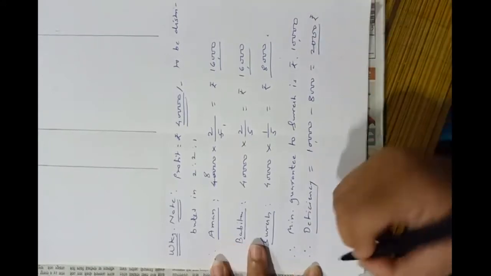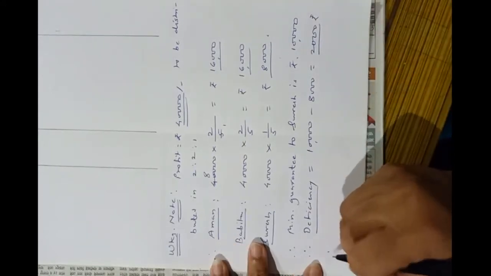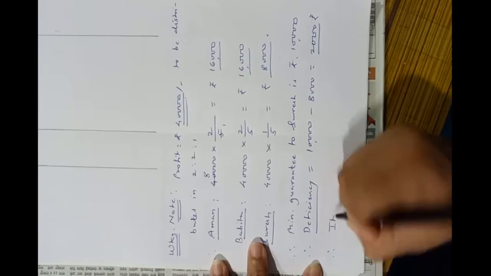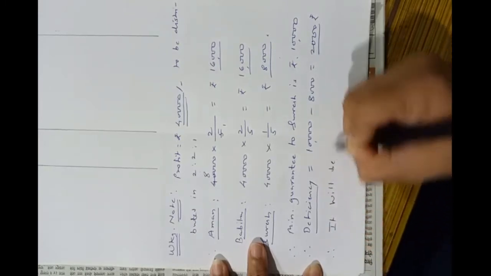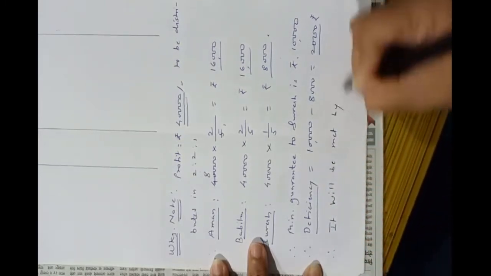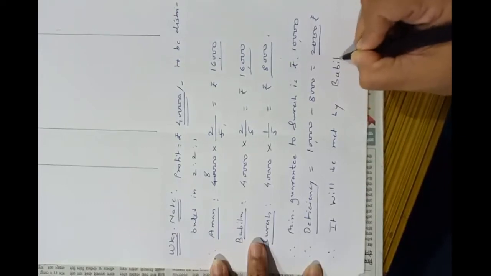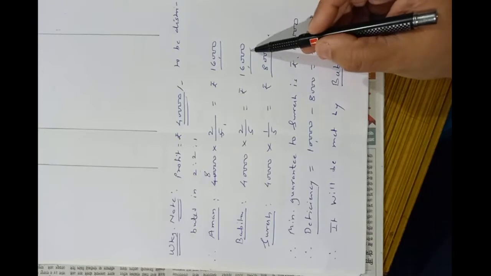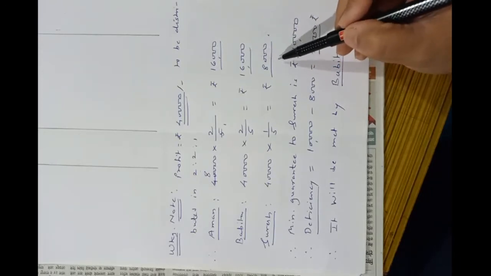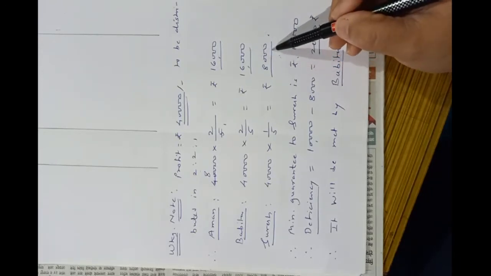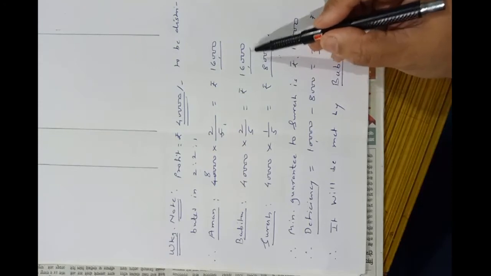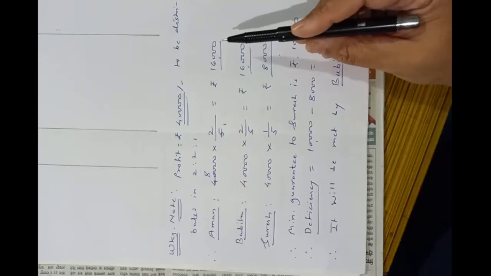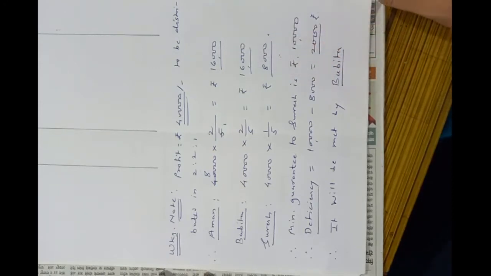Deficiency is rupees 2,000. It will be made by Babita. Okay. So Babita will give 2,000 out of her profit to Suresh, so that Suresh will get 10,000 rupees, and Babita's share will be then 14,000 and Aman's share will remain as it is, that is rupees 16,000.